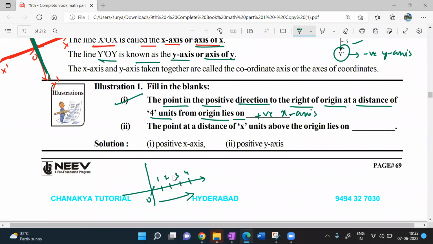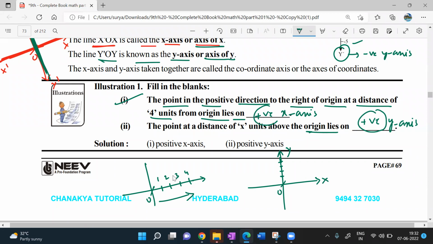Next, the point at a distance of x units above the origin. Look at it here. This is the origin, beta. This is the y-axis. This is the x-axis. X units is 1, 2, 3, any number of units. Above the origin is nothing but what, beta? The positive y-axis, isn't it?